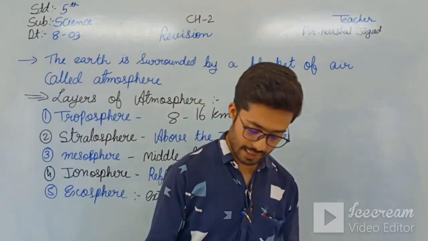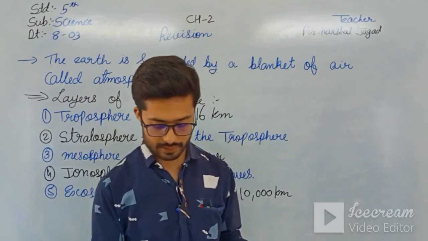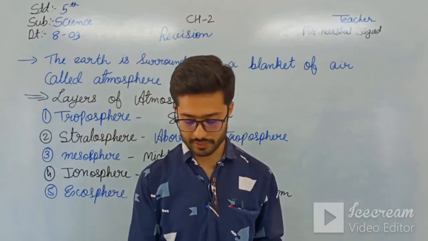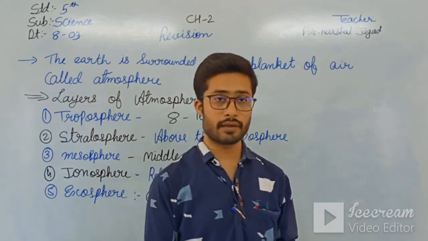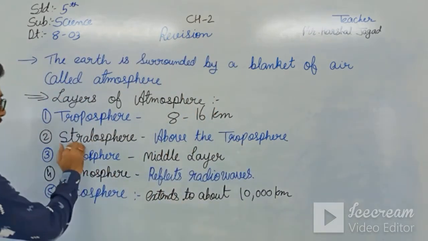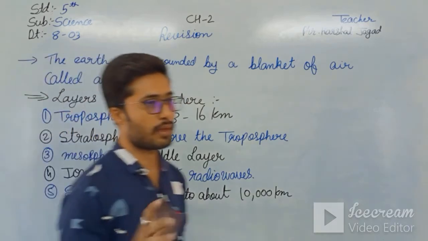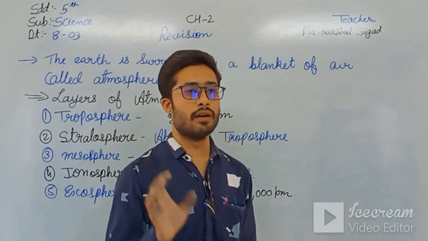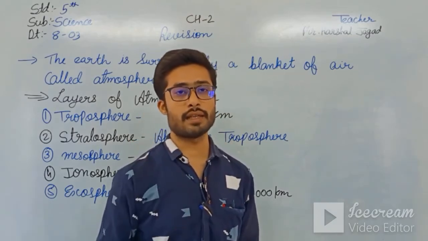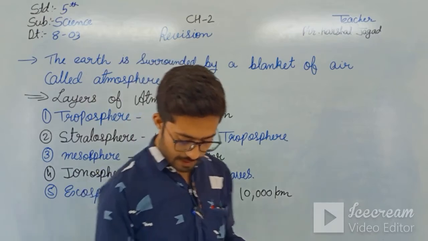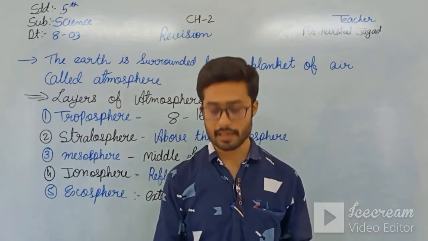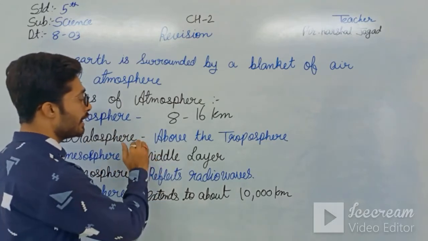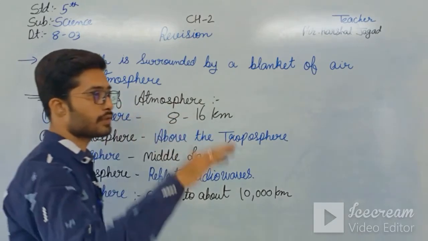Then the second one, above the troposphere, is the stratosphere and the ozone layer. There is no weather change in this layer and planes fly here. In the stratosphere there is very little oxygen, and as we move up in height, the air becomes thinner. There are no weather changes here, and the aeroplanes fly in this layer.